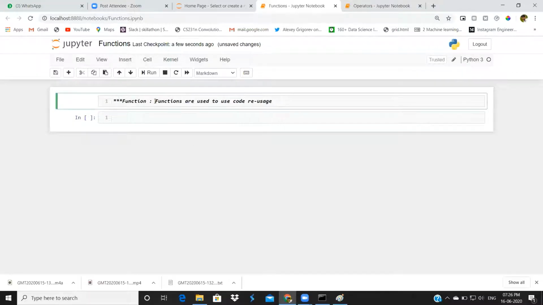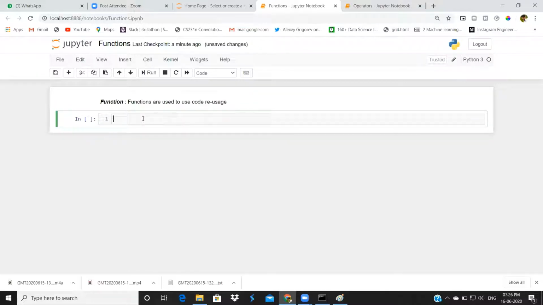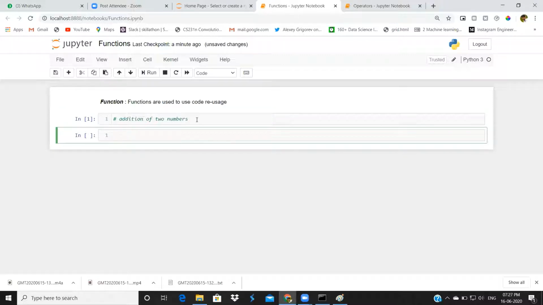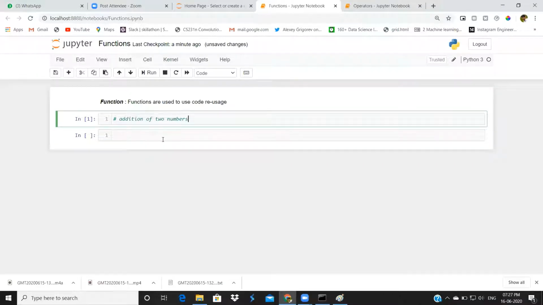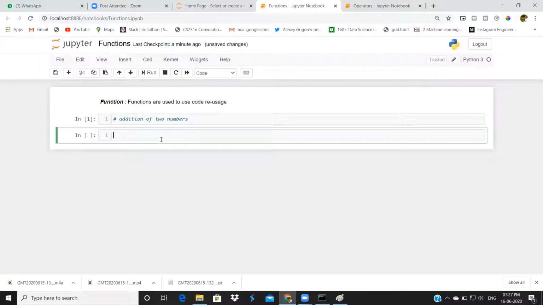Suppose today you solved one problem. Let us assume you developed a function for addition of two numbers. Tomorrow you don't want to work on this addition of two numbers again. You will keep that program, or those statements, inside a function, and you can use that function many number of times. While using it, you will get to know more about functions.